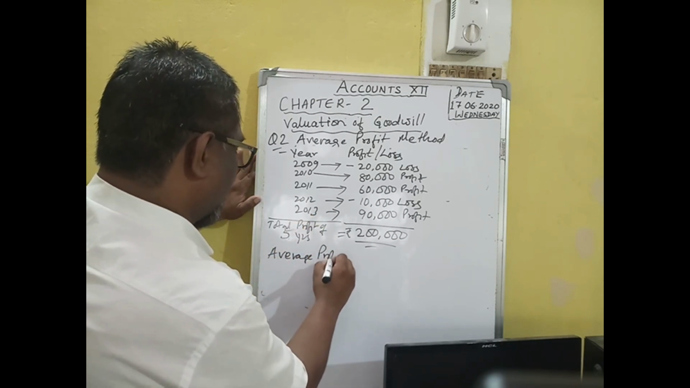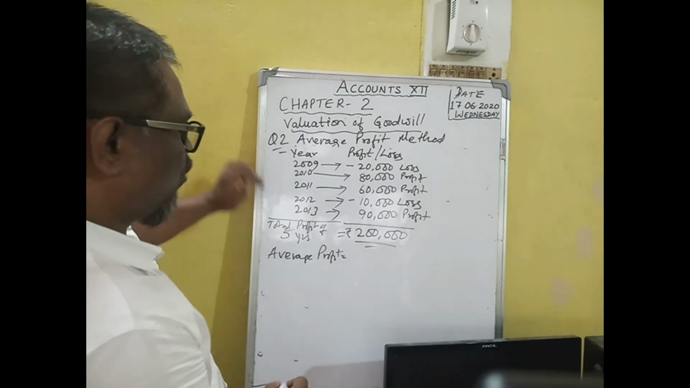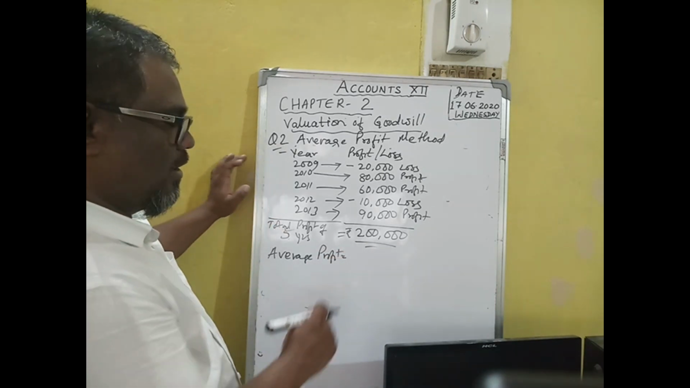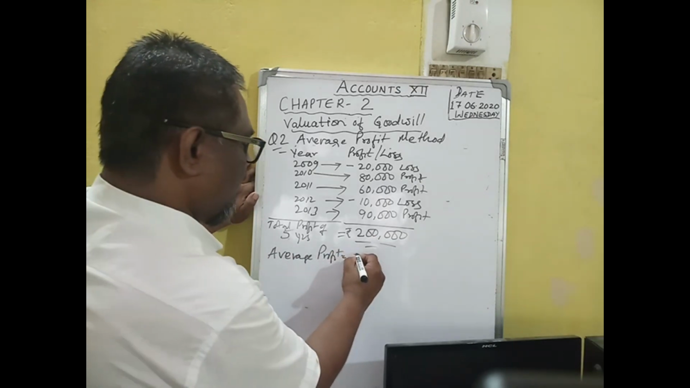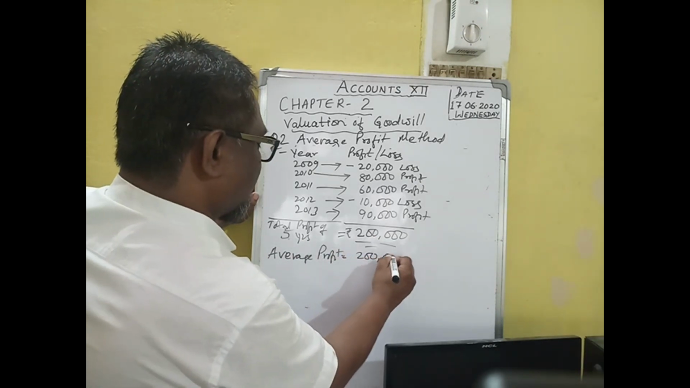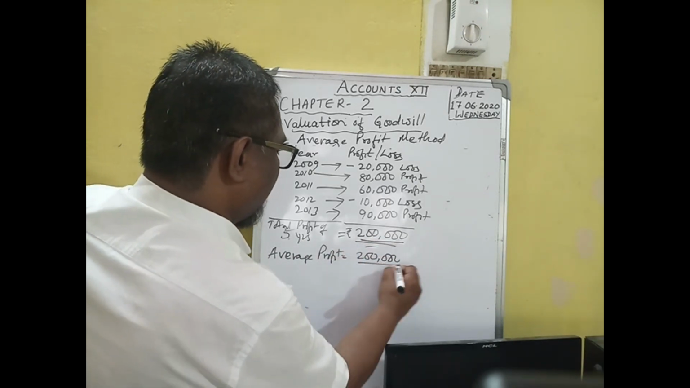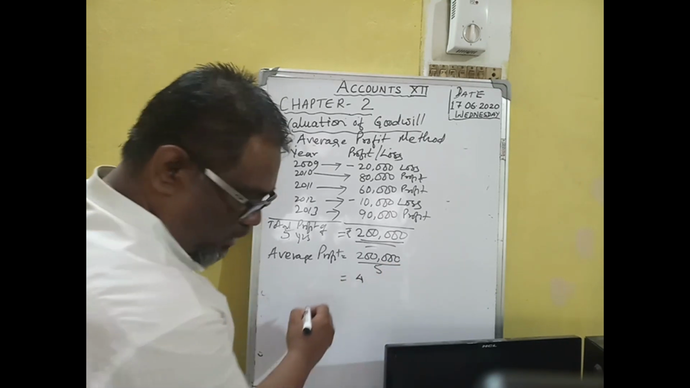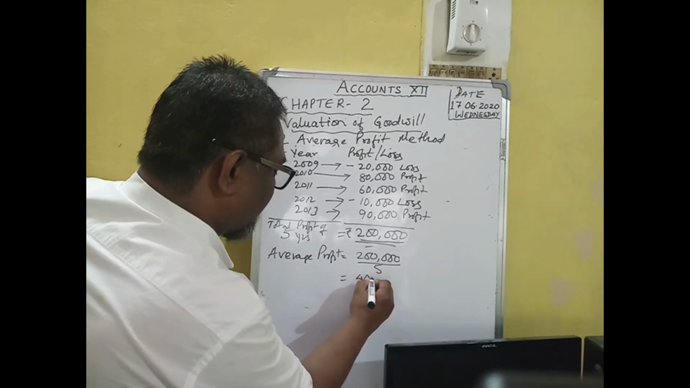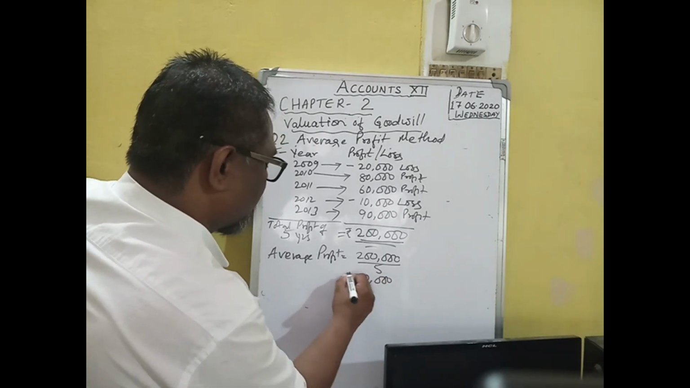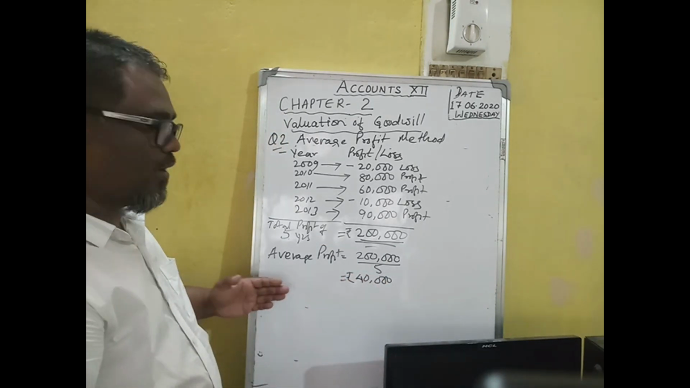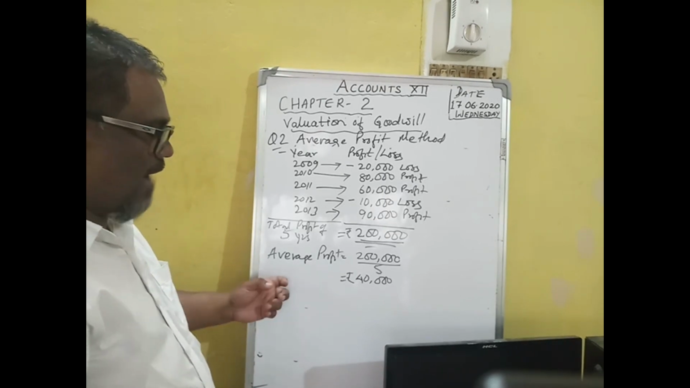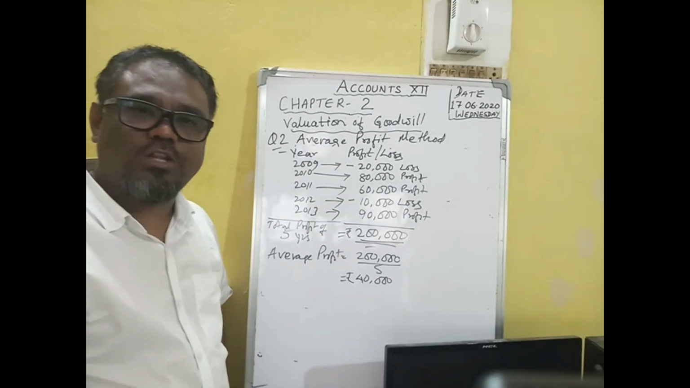How do you find average profit? Average profit is the total profit divided by the number of years. 2 lakh divided by the number of years, 5, comes to 40,000 rupees. 40,000 is the average profit of the past 5 years.